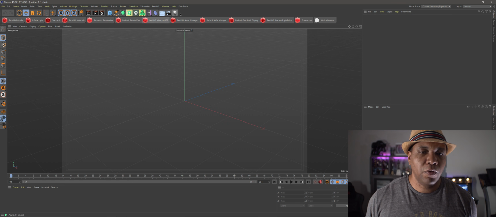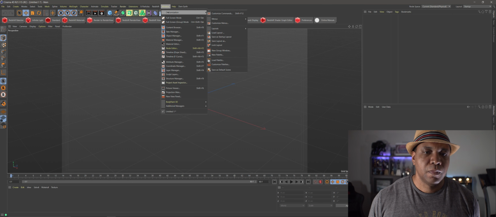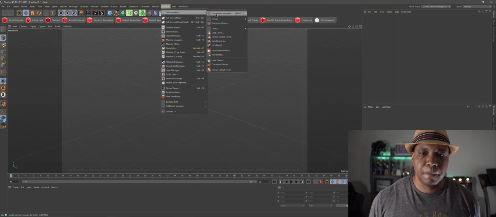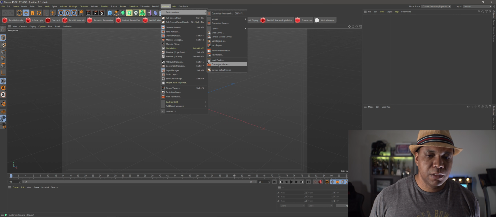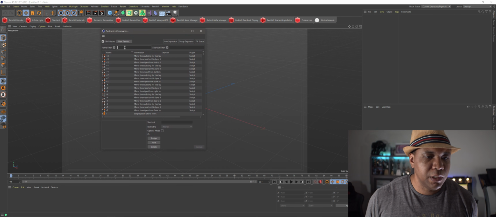And if I wanted to add custom icons up here for any shortcuts or anything that's not in this menu that I use a lot, we can also customize this as well. So if I come over to window, come over to customization, and then let's go under customize menus. No, that's not it. Let me go under, what was it? Oh, customize palettes, sorry. So customize palettes, click on that, and now you come up with this window that says customize commands.